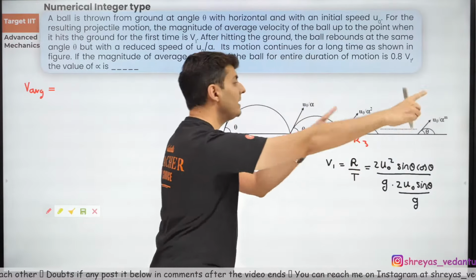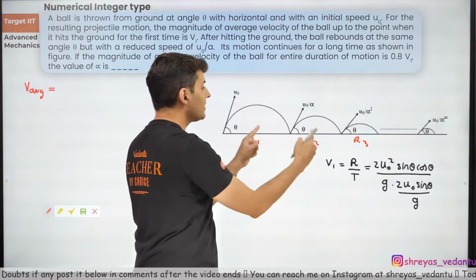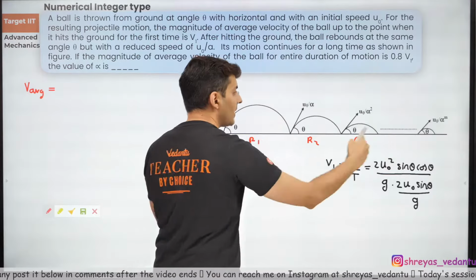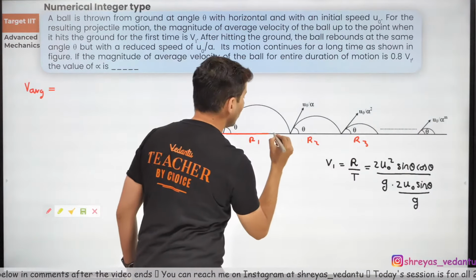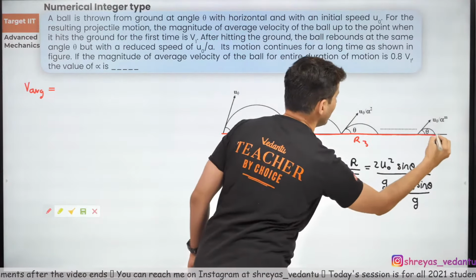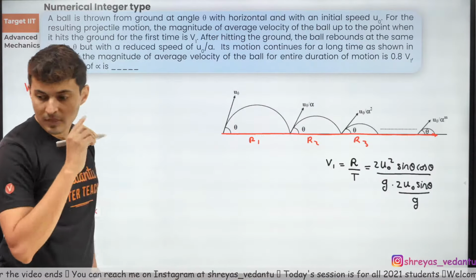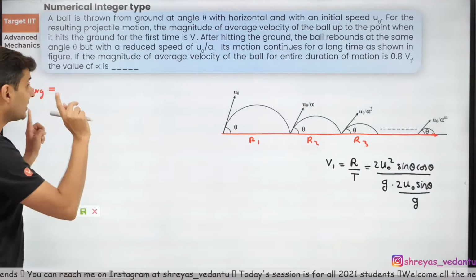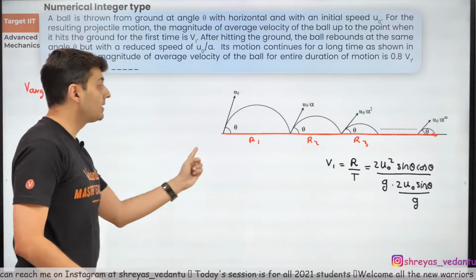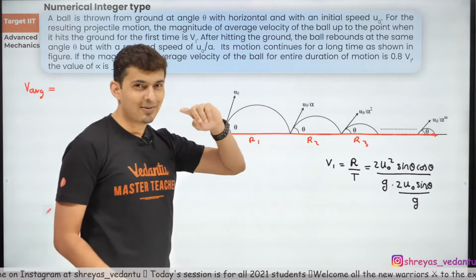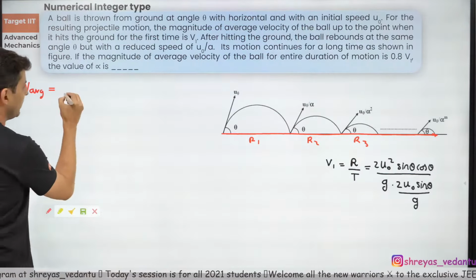Like that, there will be many terms. All these ranges added together will give me the total displacement. Do you guys agree with this? Everybody? Yes. So it's not distance, it's displacement. Remember, distance will be more. The question is on average velocity, so we need to be a little bit careful about that.